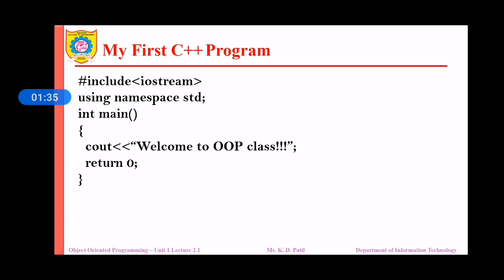Then the next line is using namespace std. Namespace defines the scope of identifiers that are used in the program. It is used as additional information to differentiate similar functions, classes, variables, etc. For using the identifiers like cout, cin defined in the namespace, we must use the directive using namespace std. std is the namespace where ANSI C++ standard class libraries are defined.